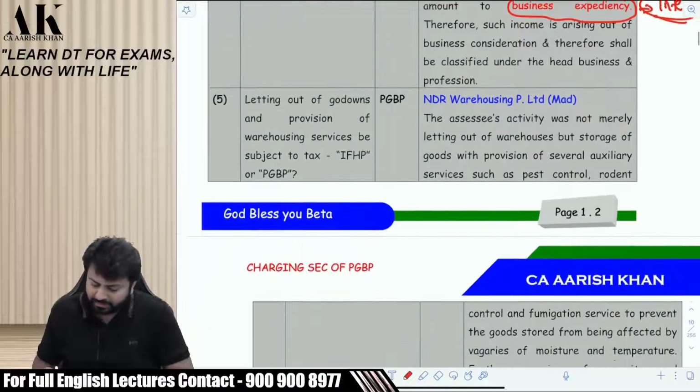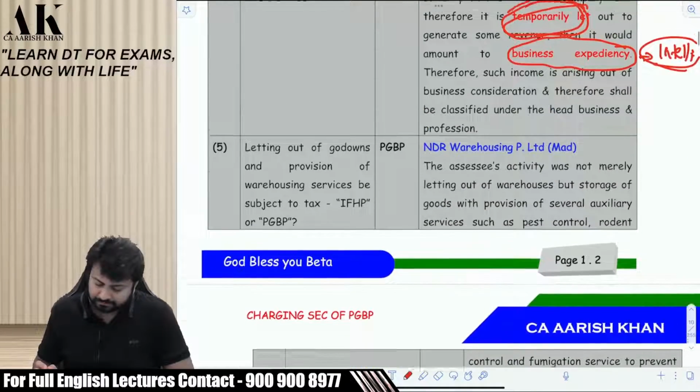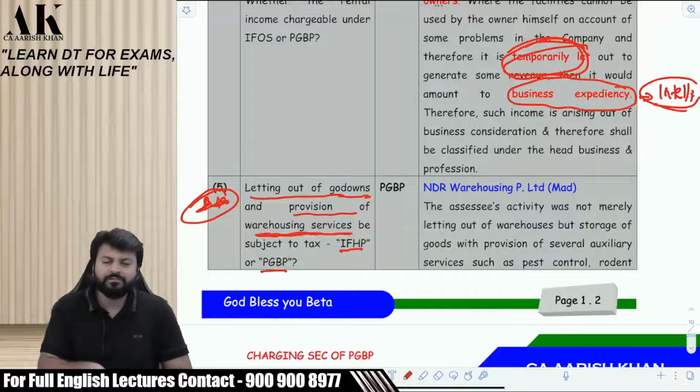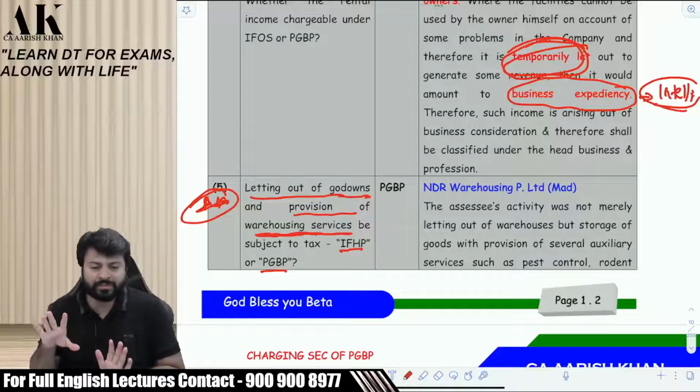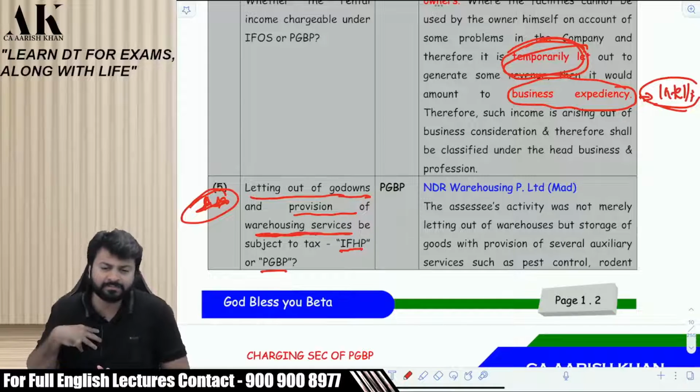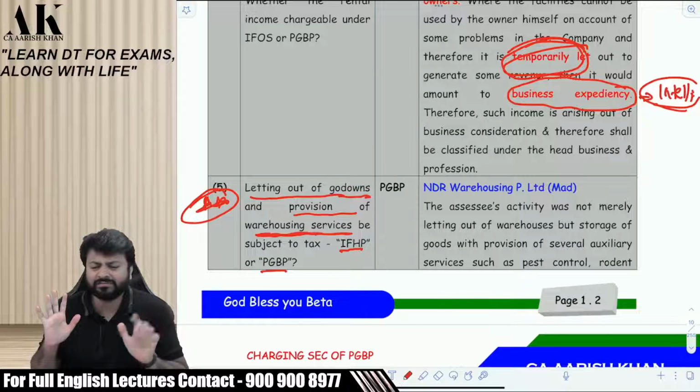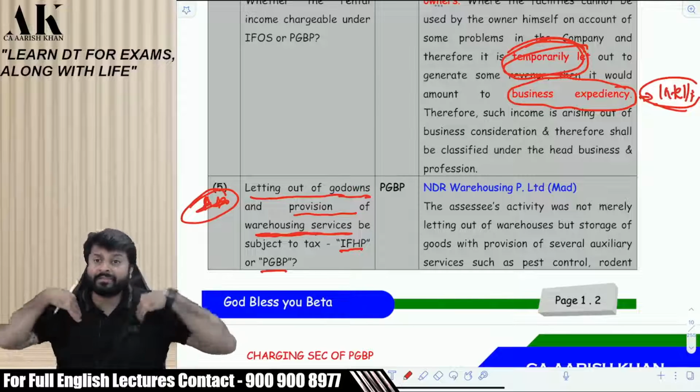And there is one more case law over here. Pay attention. Letting out of godown, very important one. Mark this. You are letting out a godown and providing warehousing services. Whether it will be called income from house property or PGBP? Listen carefully. You are coming to my warehouse to store something, and you are paying me rentals. So whatever rental you are paying, actually it should go to house property, right? But along with warehousing, I am giving you a lot of services also.